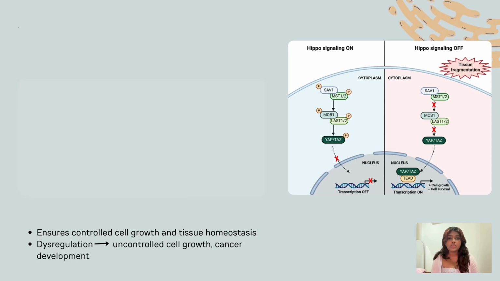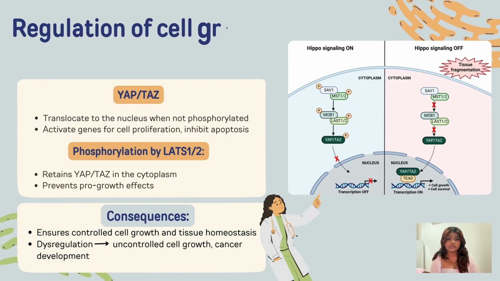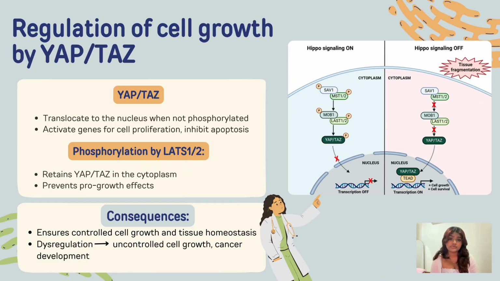or inactive. Once YAP and TAZ are phosphorylated by LATS1/2, they are retained in the cytoplasm, preventing them from promoting cell growth. In their unphosphorylated state, YAP and TAZ move to the nucleus and trigger gene expression that drives cell proliferation. This balance between active and inactive YAP and TAZ ensures controlled cell growth. When the pathway is disrupted, it can lead to excessive growth, contributing to cancer development.